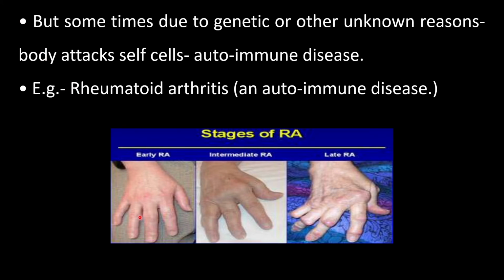In this diagram you can find the stages of arthritis. This is the early stage, and in the intermediate stage you will find the fingers show swellings, and here is the last stage of this arthritis. So here you will find the stages of arthritis, which is an example of an autoimmune disease.